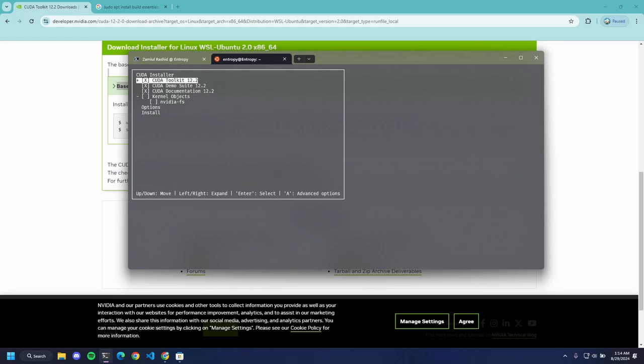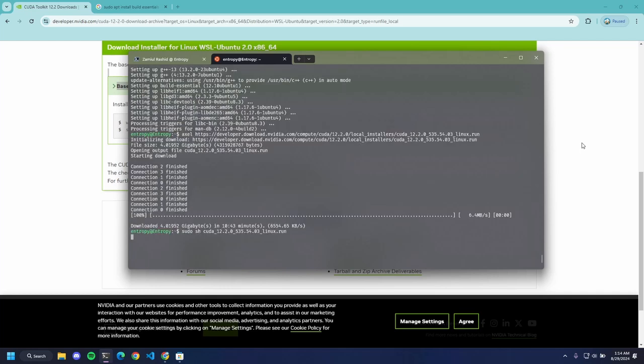Then we are gonna install Cuda toolkit 2.0. So basically, if you wanna do an advanced install and select or not select anything from here, you can go for that. But we're just gonna install the default of everything.